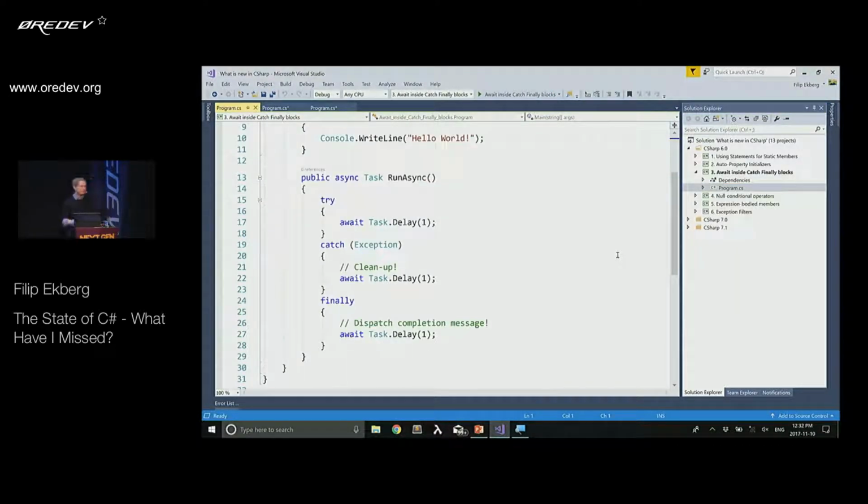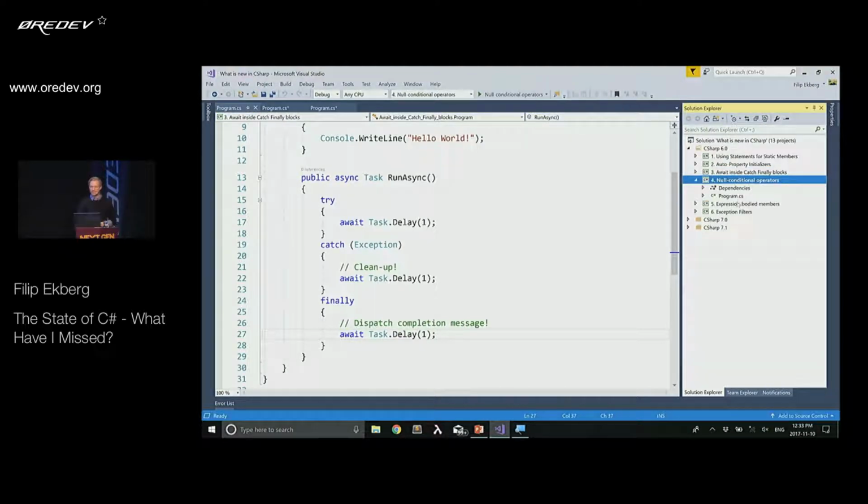This is a way for us to use the asynchronous principles inside catch and finally. So let's say that we do some asynchronous operation. We go ahead and talk to the web here at the first line. We grab some data. Something didn't really work out as it should. We might want to clean up, to add something to the database. And afterwards, we might want to just dispatch a message onto a queue and do that asynchronously as well. So previously, this wasn't possible. But now they've added this feature in C#6.